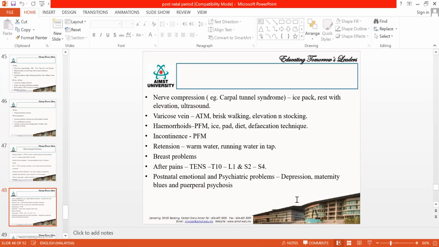If they have urinary retention, that means they are not able to void properly, ask them to wash their hands over running water. You can also keep a warm hot pack over the abdomen. This will help them to void or urinate. If they have a breast problem, according to the problem, you have to teach the exercises.